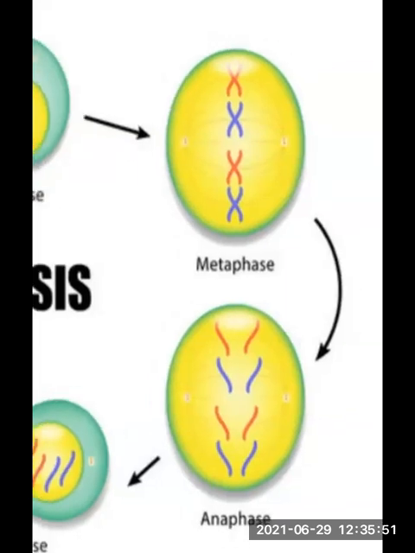Similarly, these chromosomes have arranged themselves clearly. How? In what way have they arranged themselves? Parallel to the equatorial plane.